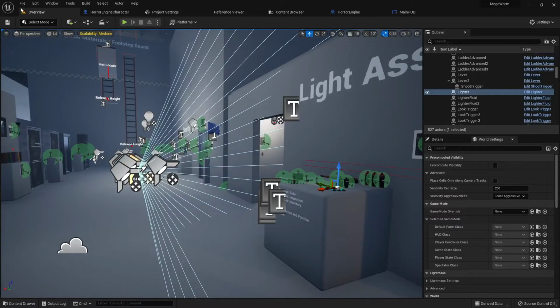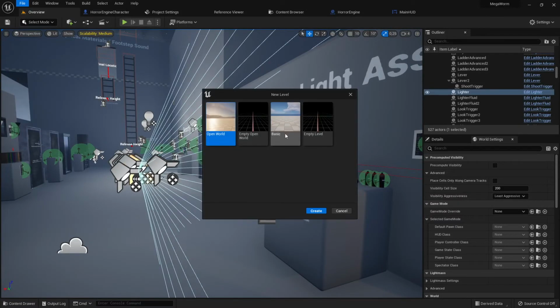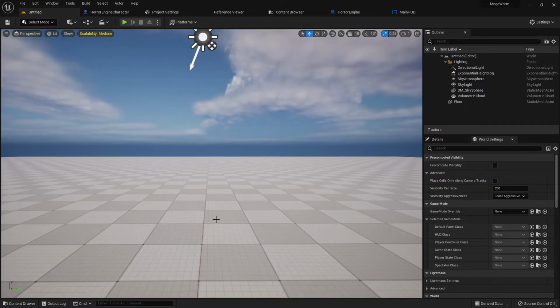Let me show you what I mean with that. When I make a new level, let's go here to the new level. And here in world settings, I say, okay, I want to use the horror engine game mode. So where is the game mode? You can see here's nothing.